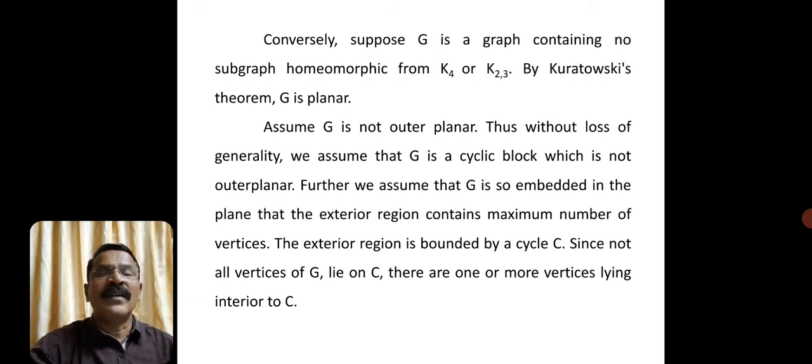Since not all vertices of G lie on C, because it is assumed that it is a non-outer planar graph. If all vertices lie on the boundary of the exterior region, then it is an outer planar graph. So what is the assumption? We have assumed that it is a non-outer planar graph. That's why all vertices won't lie on the boundary of the exterior region. So it implies there are one or more vertices lying interior to C. There is one cycle, bounded by a cycle, so within that there are some vertices. Okay, so this is how we are considering.